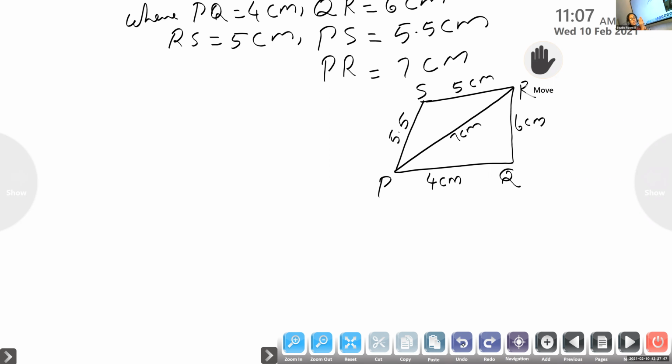So we will construct two triangles, PSR and PQR, so that in total we will get PQRS. First of all, draw the diagonal PR. From that diagonal PR, we will construct both PSR and PQR.